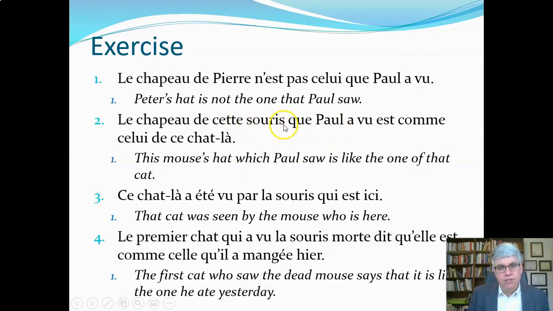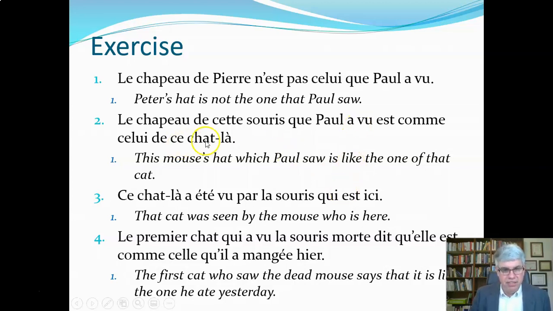And so the mouse is feminine, but the hat is masculine. And here we've got a masculine singular vu, so we know that it's the hat that Paul saw. This mouse's hat that he saw. So that's a very complex rule that we'll be studying in the future, and I just wanted to introduce it to you a little.